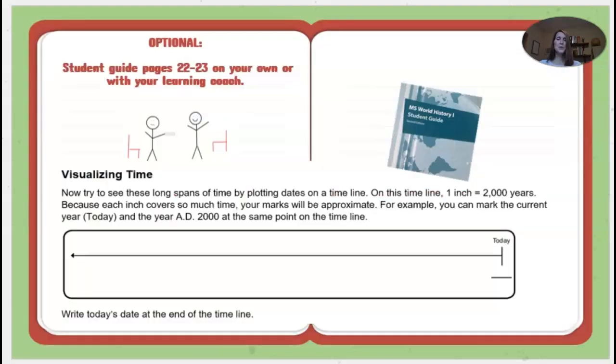And then this is optional. It's on your student guide, pages 22 to 23. Again, you can go ahead and kind of visualize those times, and you can put those on that timeline. And remember, like I said in the introduction video, you can use fun colored pens. This student guide is yours. You don't need to turn this back in. So use it as you will. Make it yours, make it fun to look at. And if that is using different colors, using different kinds of fonts when you're drawing on there, please make sure that you're doing that.